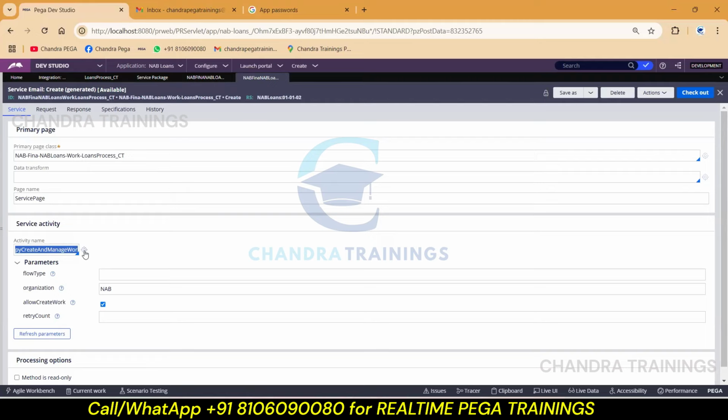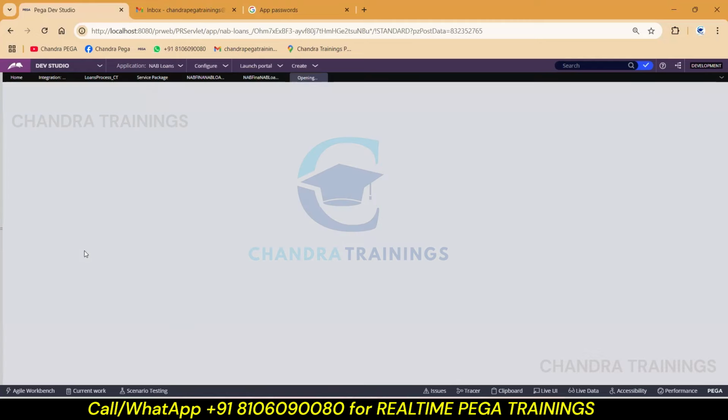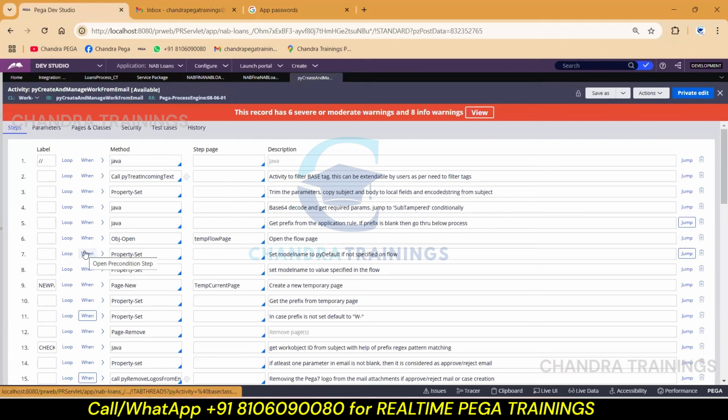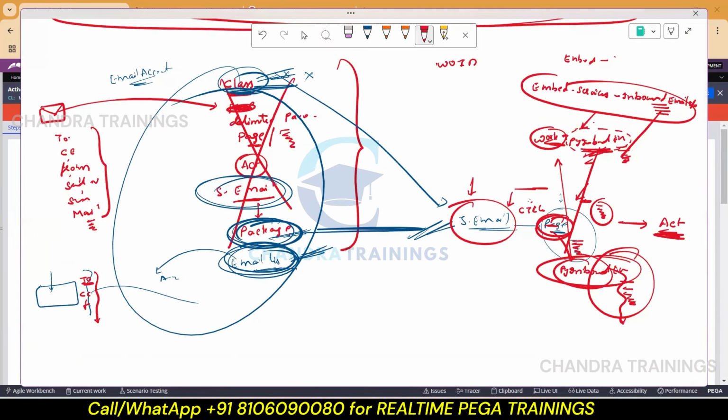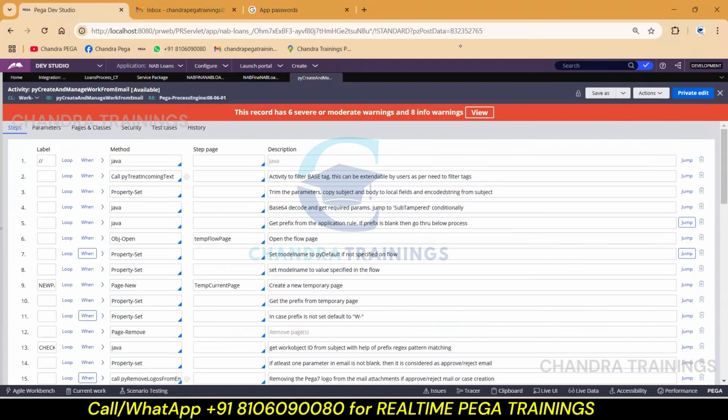This OOTB activity is used to generate one work object ID, and this work object ID should be generated in our case type related class only. So we'll have a page created, PY work page, within which the service page, and as per our PY work page, the work object ID also will be generated.